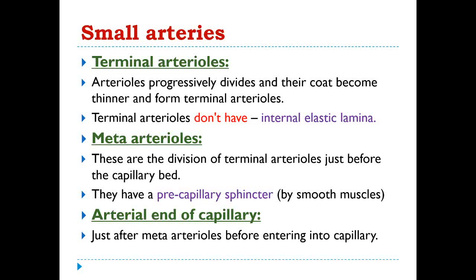They have pre-capillary sphincter formed by the smooth muscles. So this is very important for the viva: pre-capillary sphincter is present at the meta-arteriolar level. And the meta-arteriole, before entering into the capillary, will be continuous as the arteriolar end of capillary. That means just after meta-arterioles, before entering into the capillary, it will be named as arteriolar end of capillary.